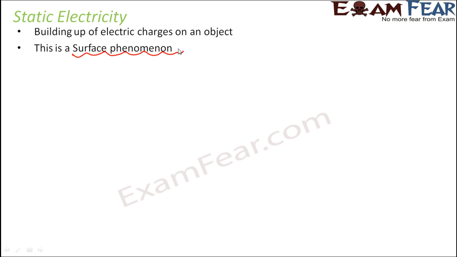Now this charge which gets accumulated on the surface can either suddenly discharge or can stay for some time to make the objects attracted to each other. So this is like a temporary accumulation of charges, you can say. Now you understand what might have happened with the plastic comb. There would have been some excess of charges over the surface of the plastic comb, because of which it was attracting those bits of paper.